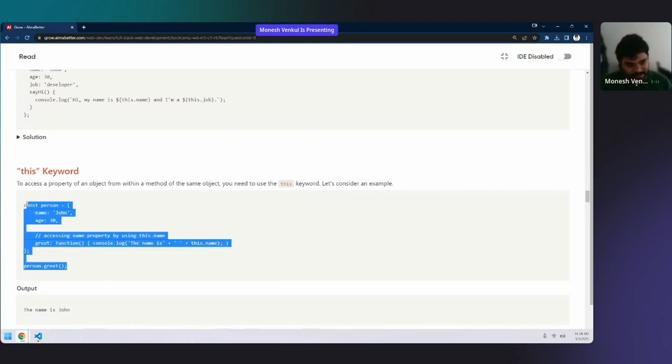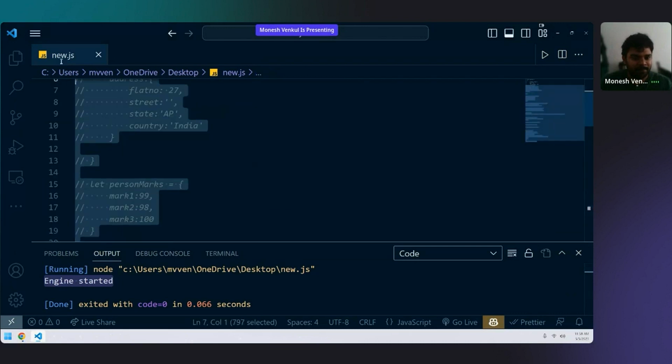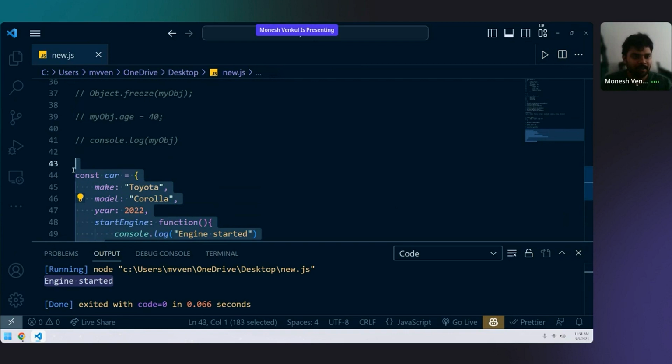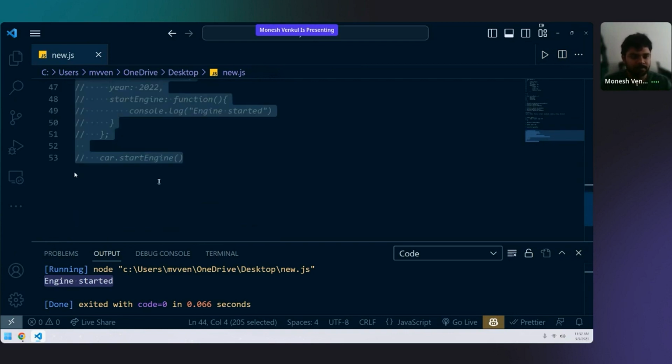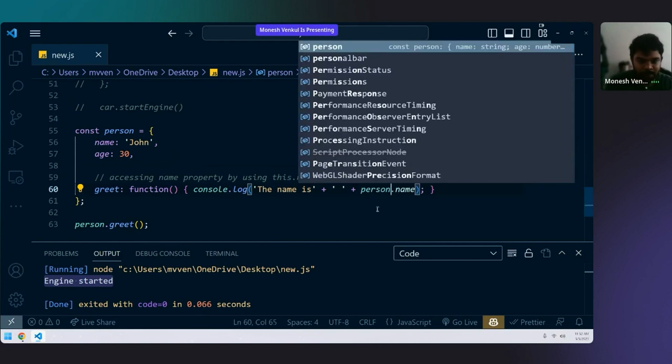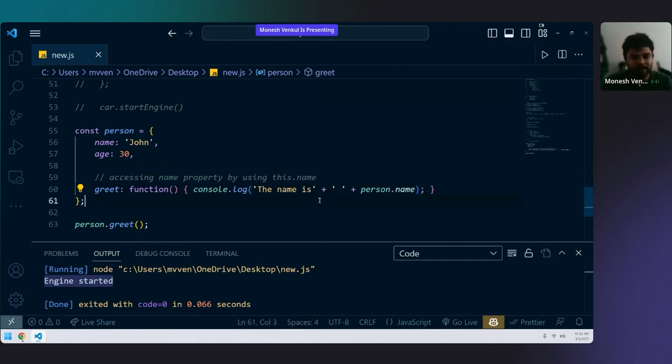So what is this? It's a simple concept. Trust me. Oh, I should not remove this, right? Very simple concept. It will be completed.